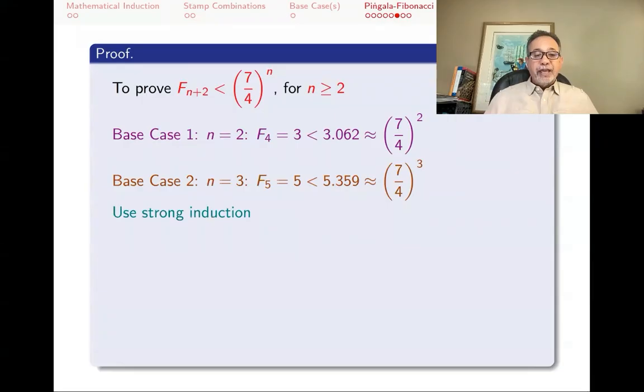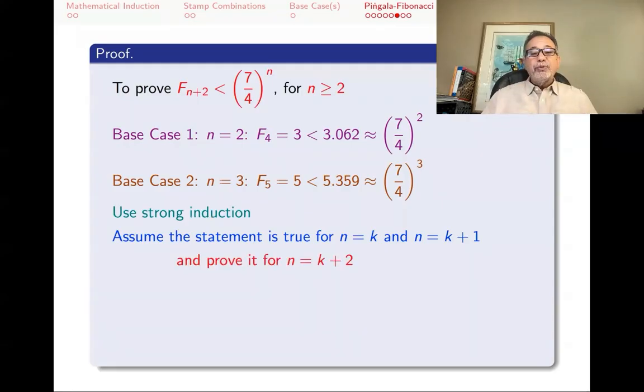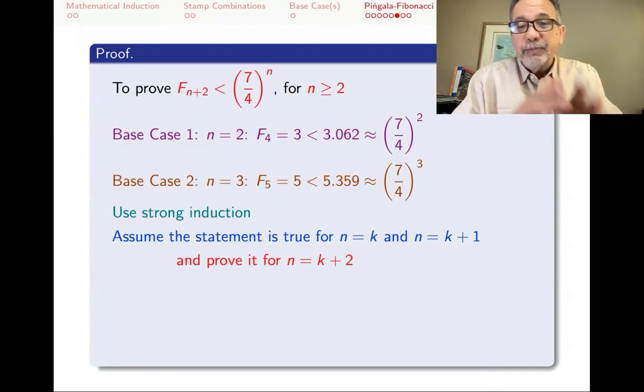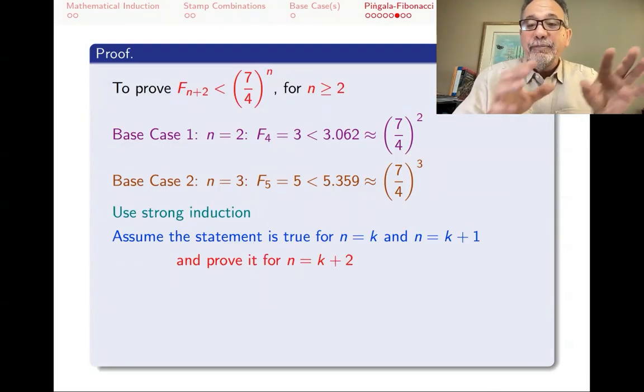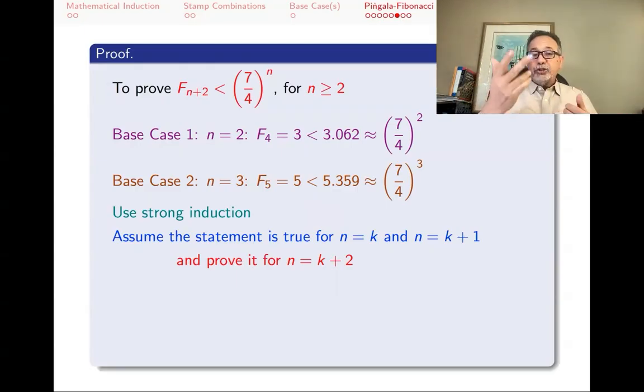Now, for the inductive case, I use strong induction. I will assume that the statement is true for n equals k and k plus 1, and I will use that to prove it for n equals k plus 2. In normal induction, you just assume one statement and prove the next one. In this case, I'm using two of the previous ones to prove the next one. And that's why I need two base cases. So I need n equals 2 and n equals 3. Using them, I can prove n equals 4.